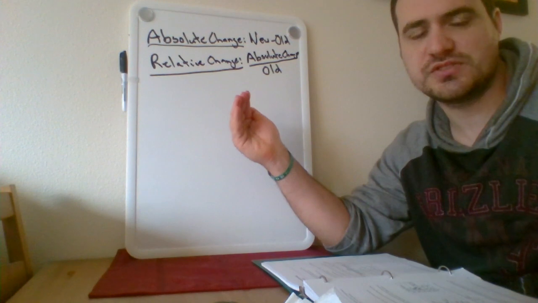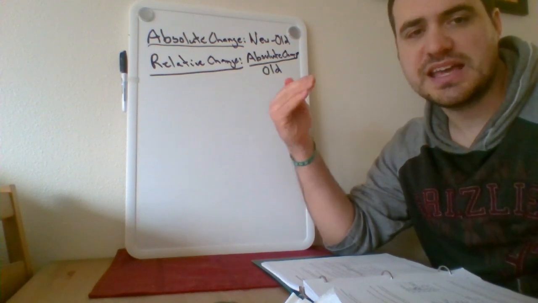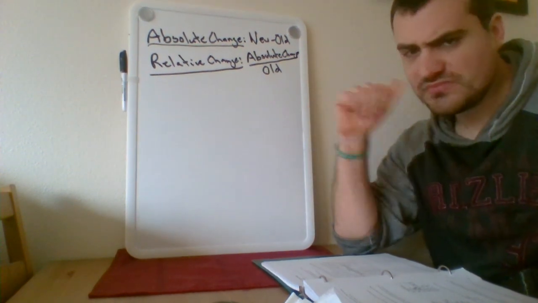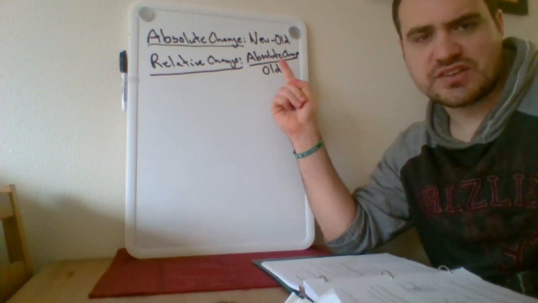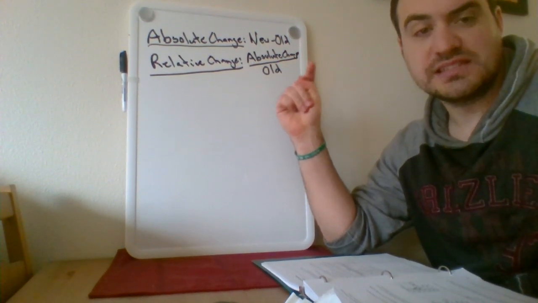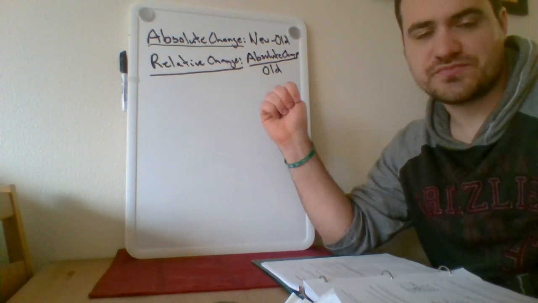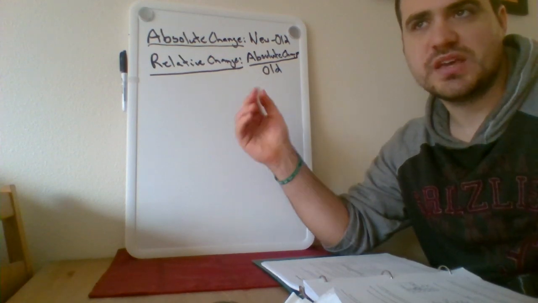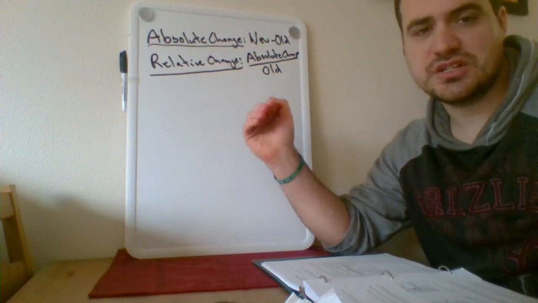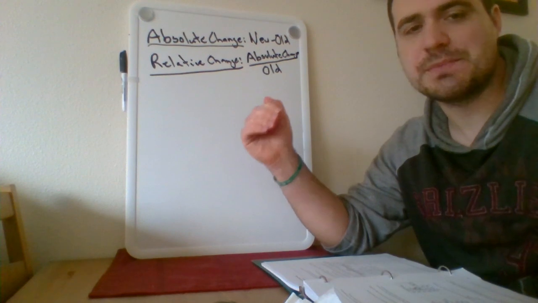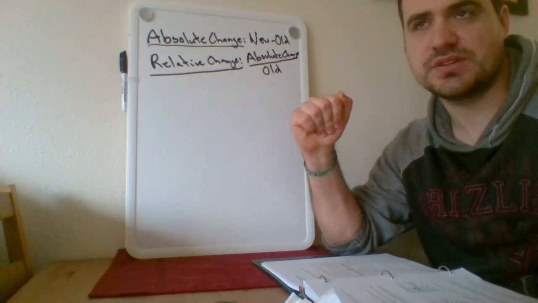When we're looking at exponential change, something is changing by a percentage. Absolute change actually relates to linear growth or decay. Okay, and let me explain why that is. Because when something is changing at a linear rate, it is changing by an amount every time period.